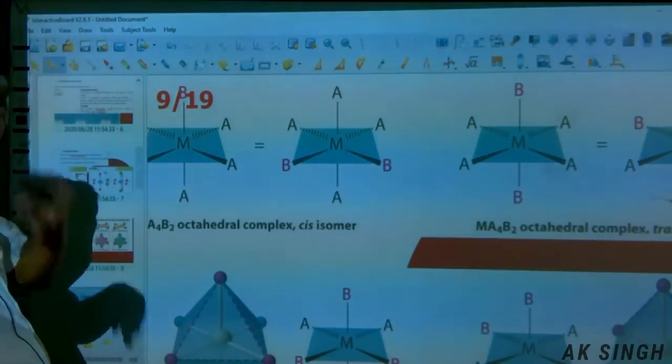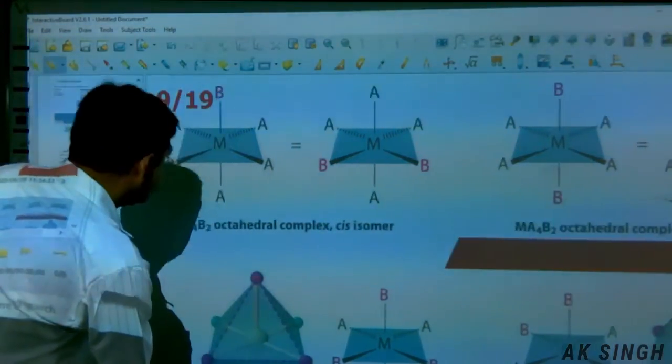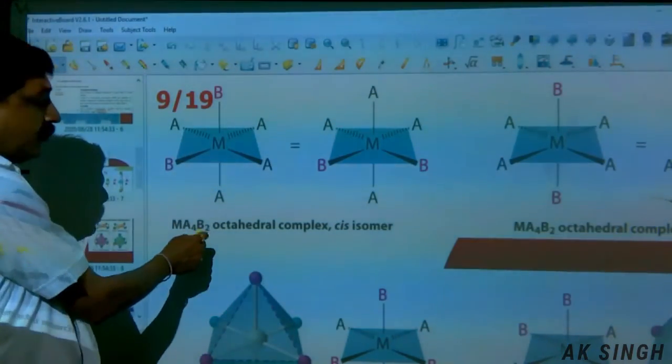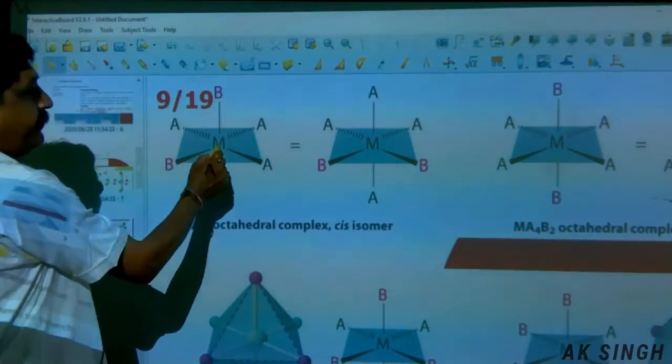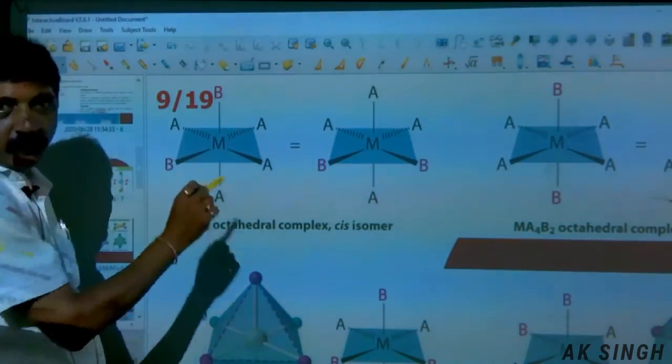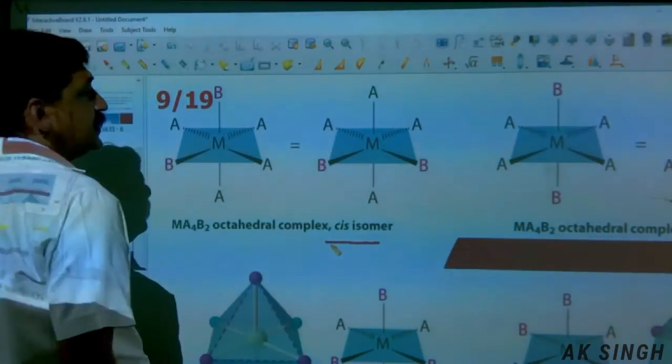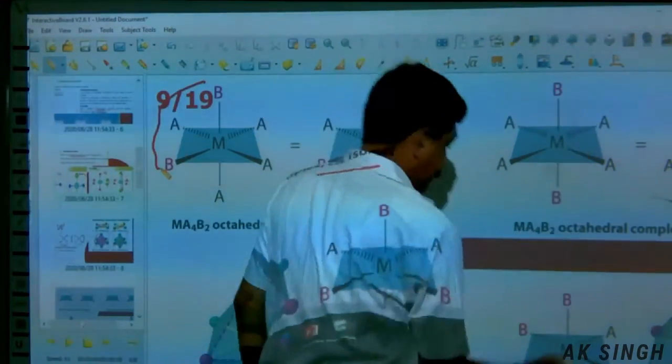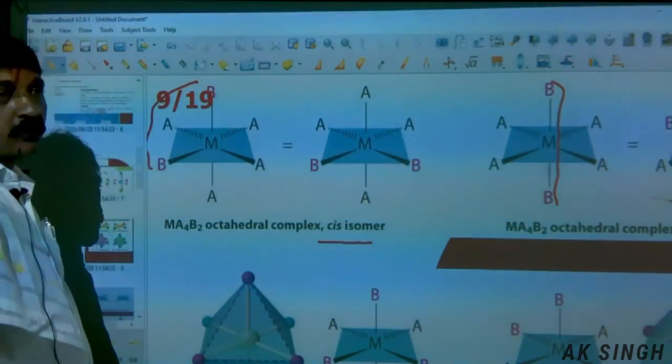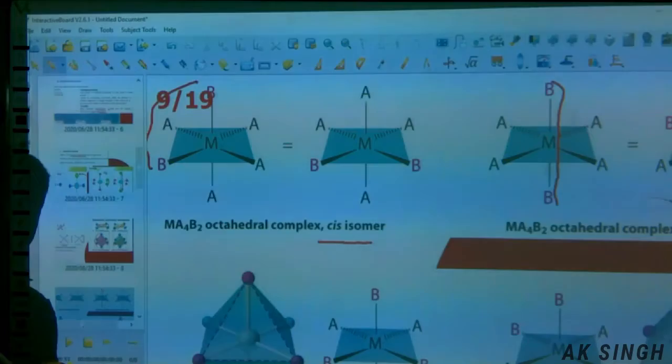Few more examples of the type Ma4B2, that is octahedral. Ma4, M, these are 4 and 5, 6, so it becomes octahedral. Now this is the cis one, and this is the trans one. So like this, we have to draw the structures cis and trans for octahedral and square planar complexes.